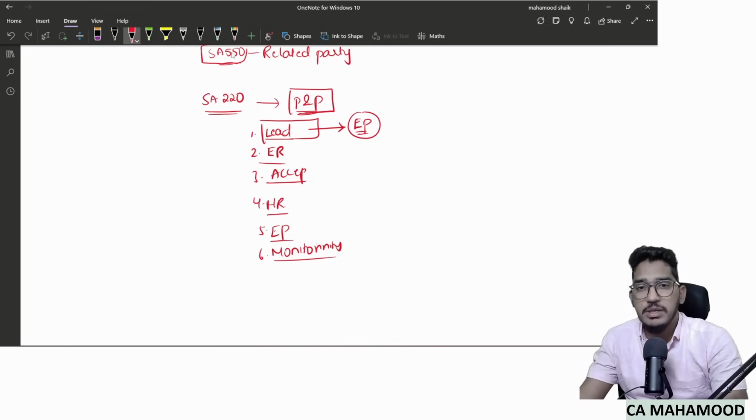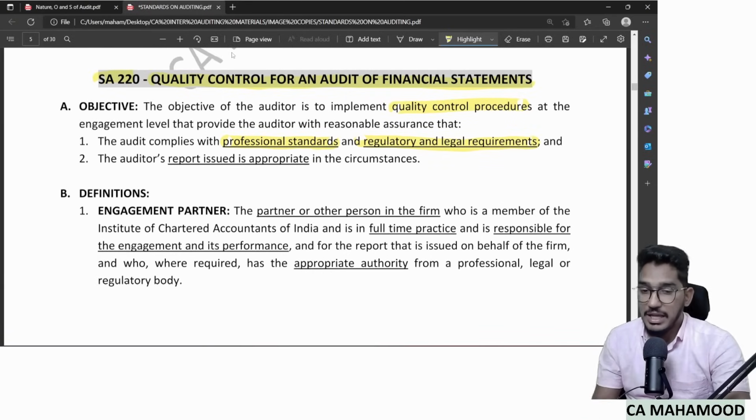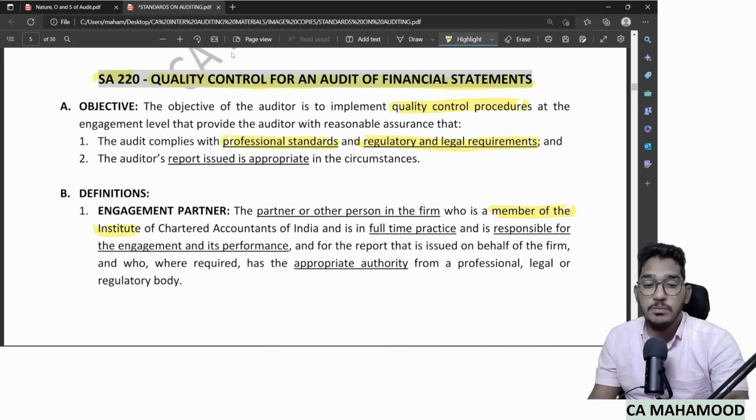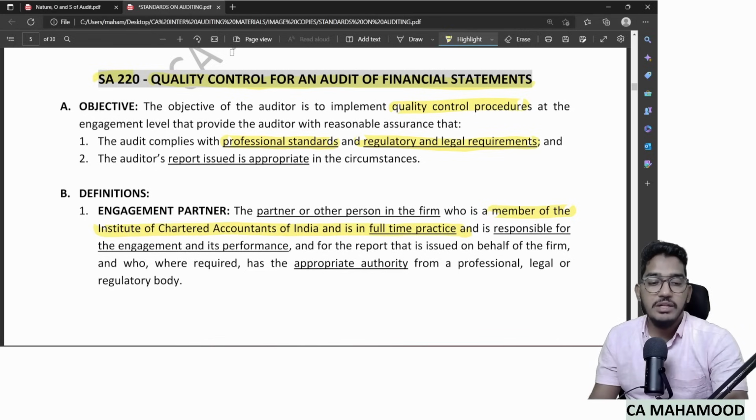Now, first of all, who is the engagement partner? The act says that the engagement partner is a partner or other person in the firm who must be a member of the Institute of Chartered Accountants of India, and should be in full-time practice, and will be held responsible for the engagement and its performance and the report which is issued on behalf of the firm. If I put it in simple terms, if an audit firm is appointed, whoever partner signs the audit report, that person will be called the engagement partner. As simple as that.